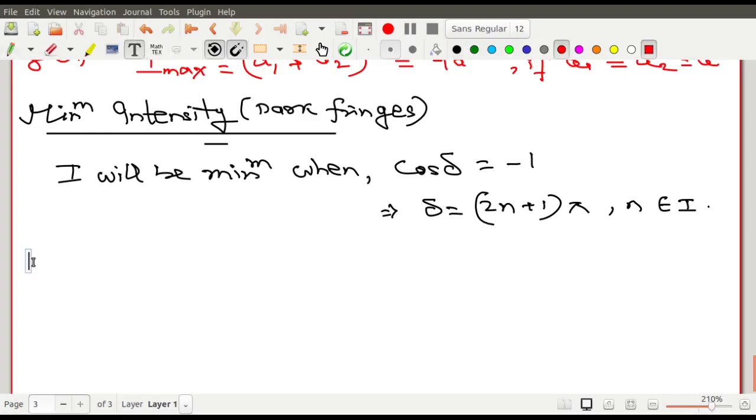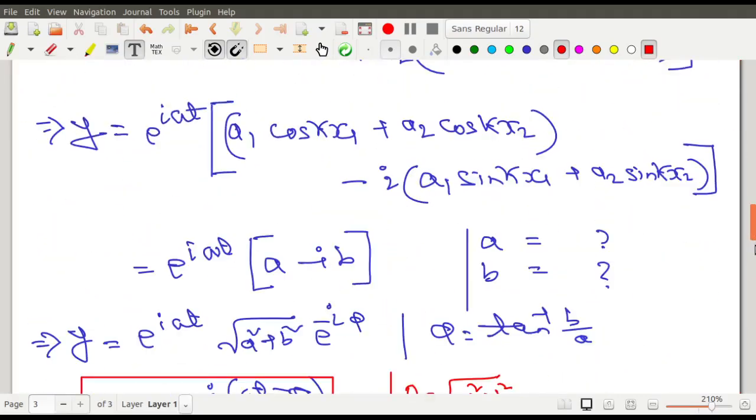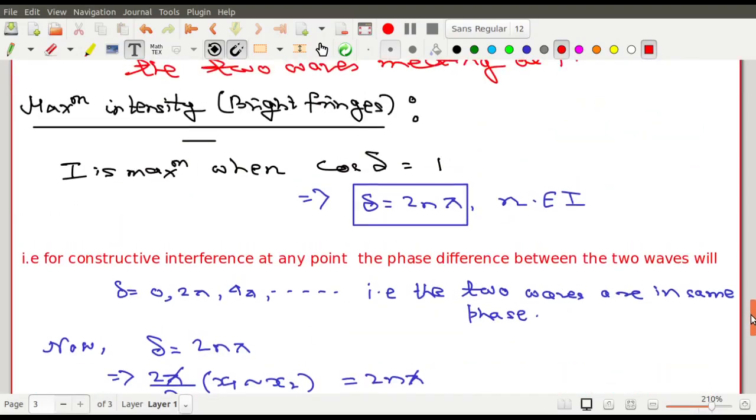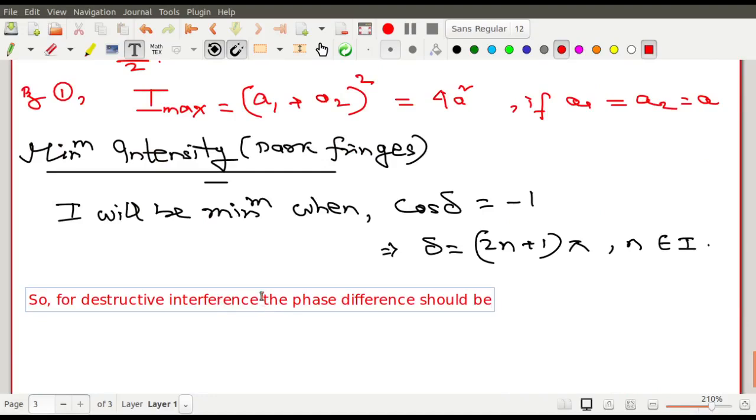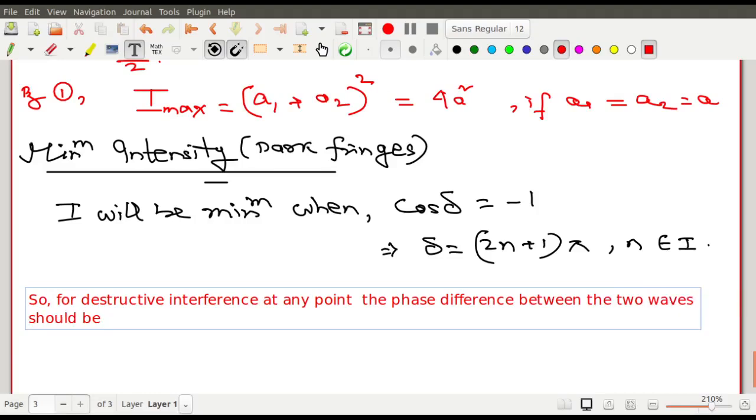Destructive means dark fringes. So for destructive interference, the phase difference between the two waves at any point should be, so what should it be?